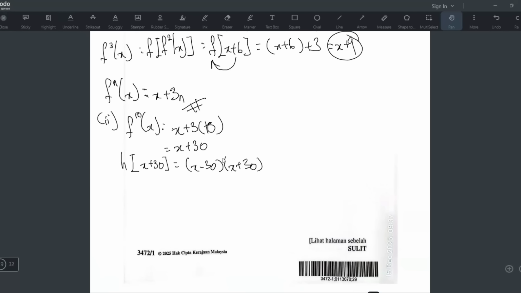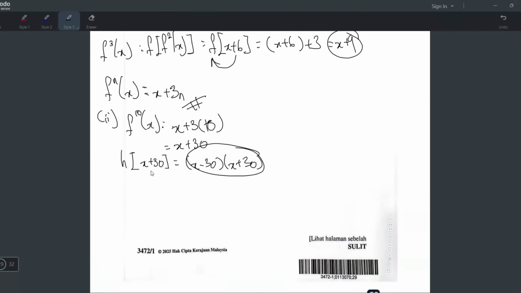Okay, this is the answer for h bracket x plus 30. But you're trying to find hx. So the way to do that is actually let. You have to let y equals bracket and then cari x. Yeah, because this is the case yang dalam sudah tak boleh buat and then you try to masuk luar tapi luar tak ada. Because luar hx is like question mark.